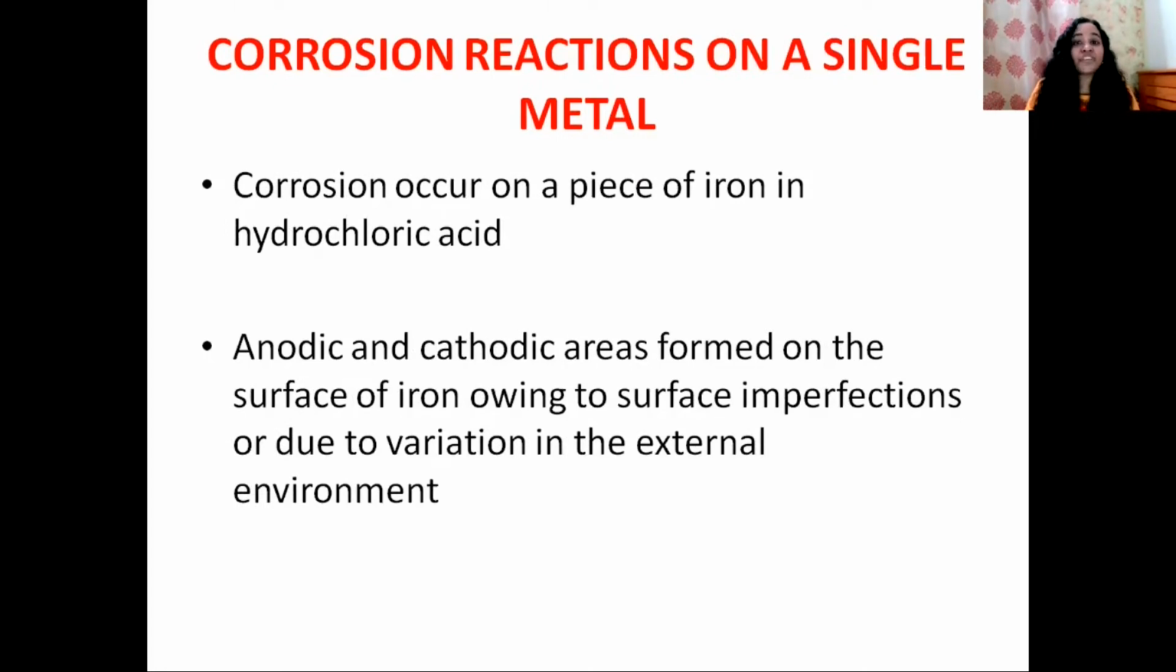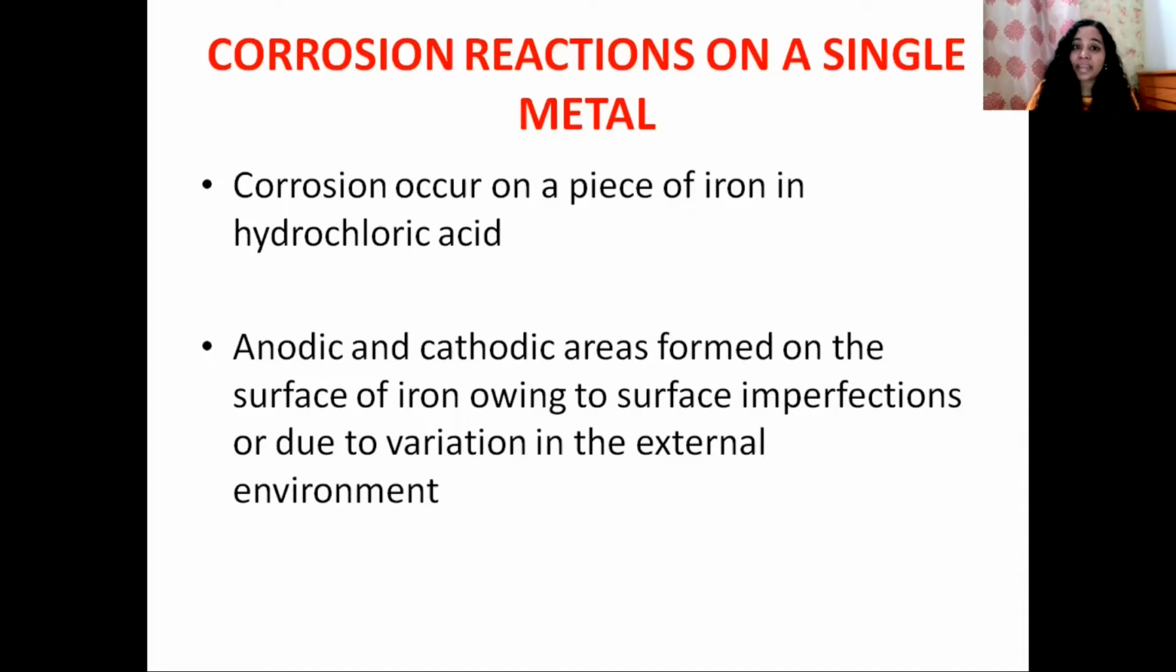Now let's see corrosion reactions on a single metal. As I already said, a single metal may contain both anodic and cathodic areas. These areas are formed because of imperfections on the metal surface due to various stress conditions or variation in the environmental conditions. So stress may create imperfections on the metal surface that lead to the formation of anodic and cathodic areas on a single metal itself. Let's take iron as an example.